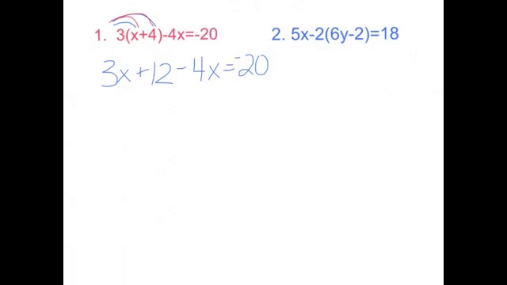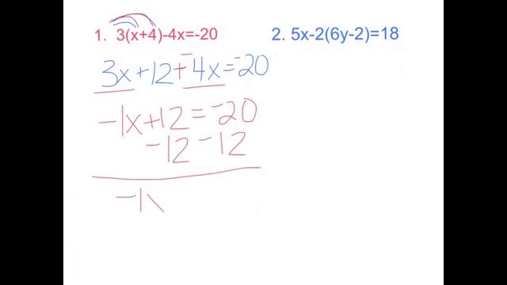Okay, so now I have a problem just like I was doing before. So I'm going to combine my like terms. In order to make it easier, change the minus sign to a plus sign, and make the 4 negative. Alright, so now combine your like terms. So 3x and negative 4x gives you negative 1x. Now it's a problem like yesterday. Subtract 12.